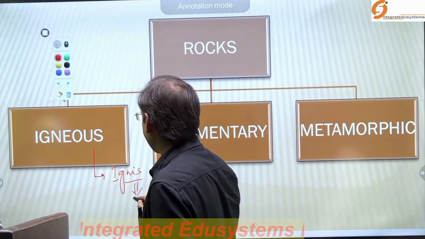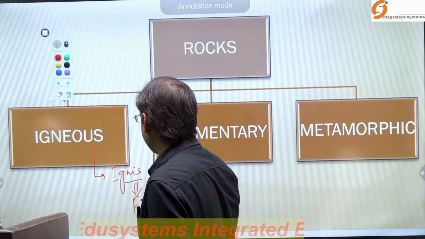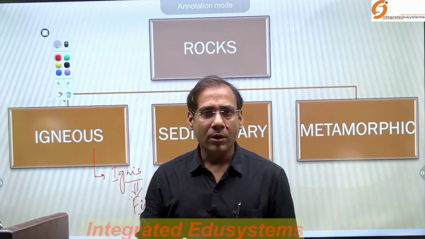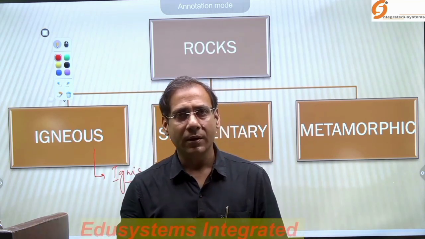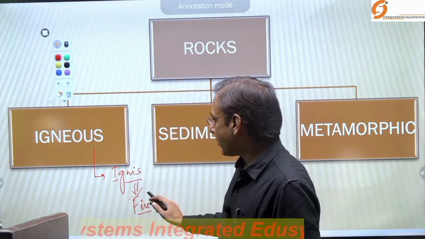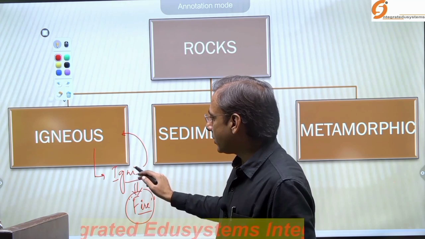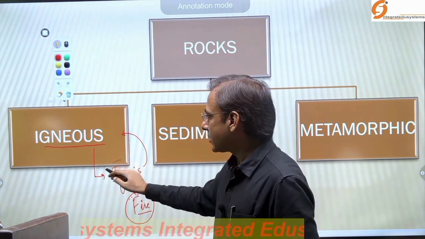Igneous means fire. Not exactly that it is originated from fire, but it is originated from the molten rocks, that is magma. When the magma solidifies, it forms the igneous rocks. But the root word through which this term originated is igneous.